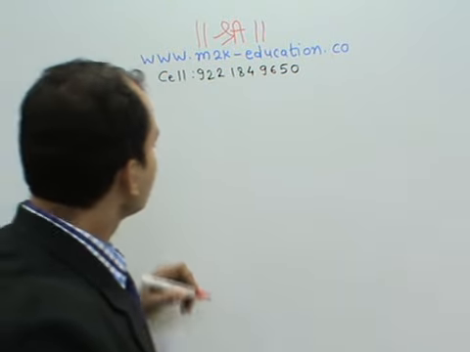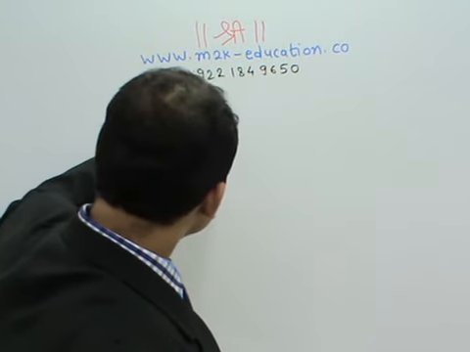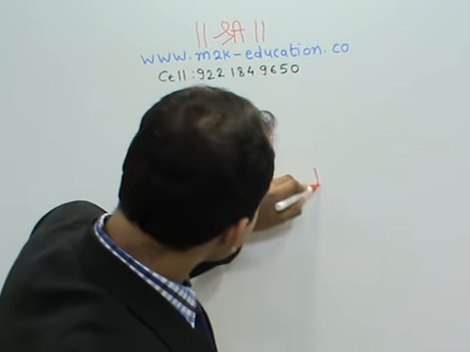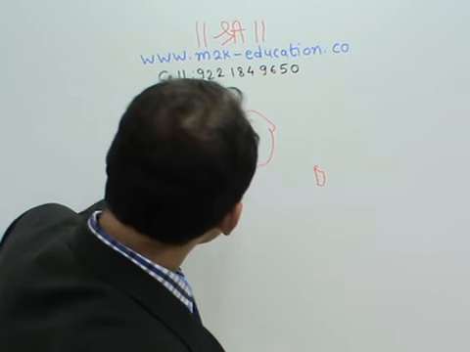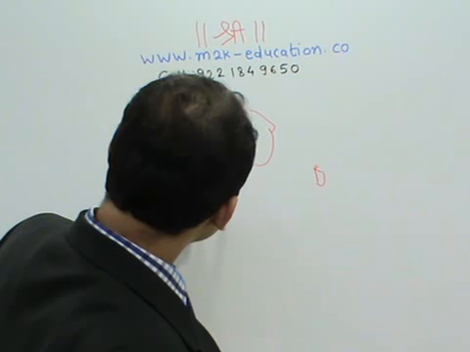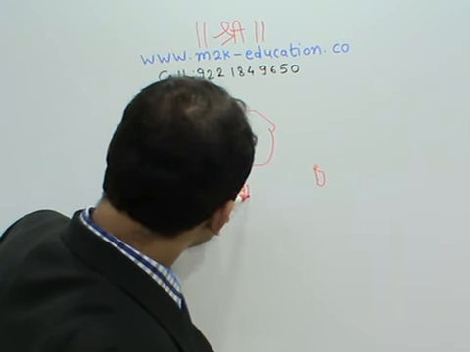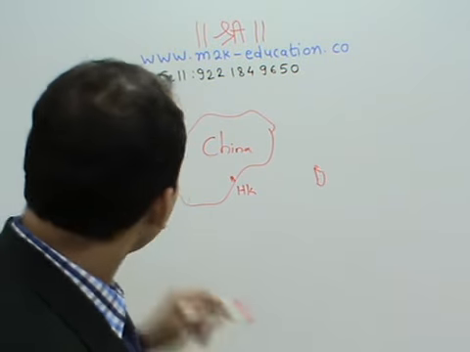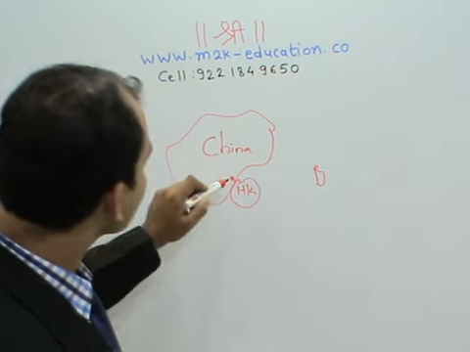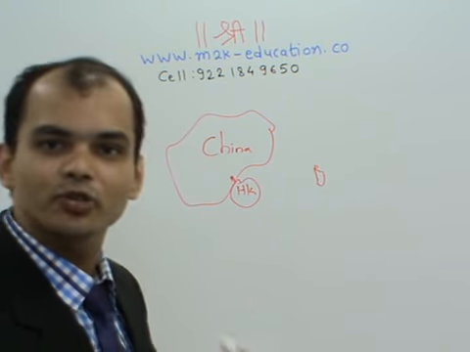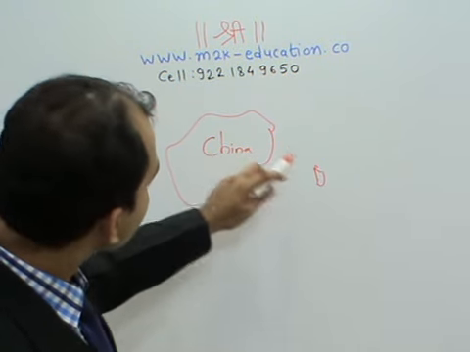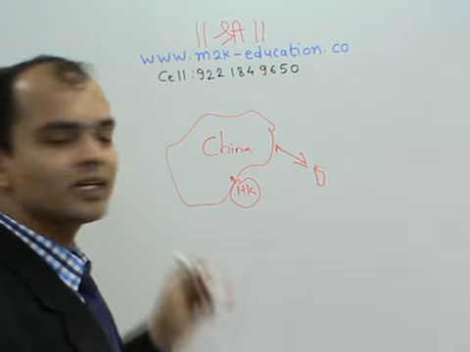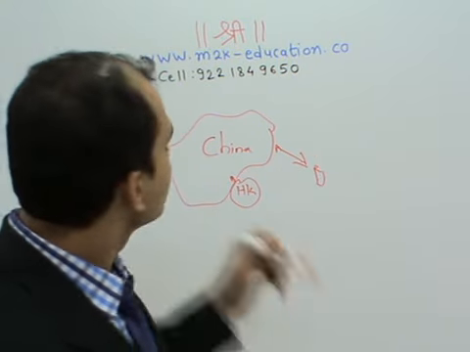This is China, this is Taiwan, and this is Hong Kong. China is a part of WTO. Along with that, Hong Kong has its own customs territory, and it is also a part of WTO. And Taiwan, which has disputes with China, as China claims that Taiwan is its part,